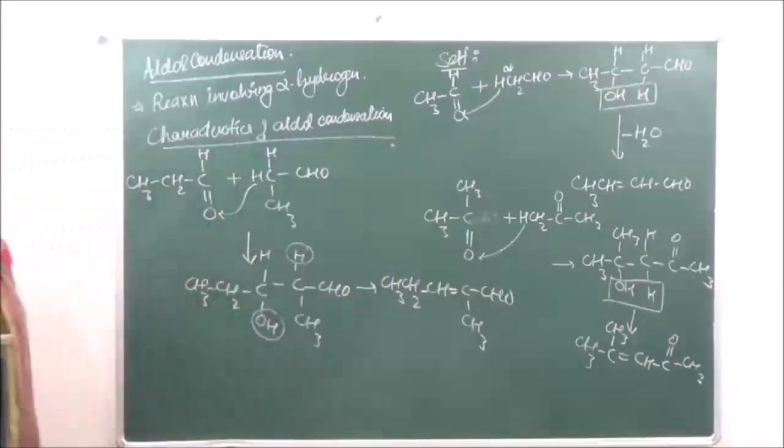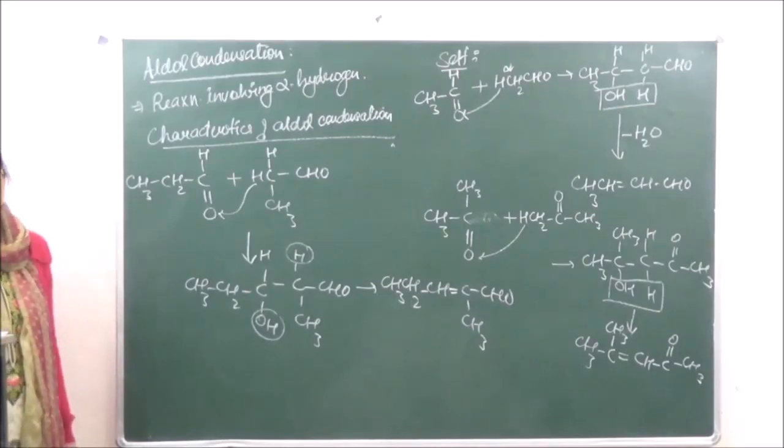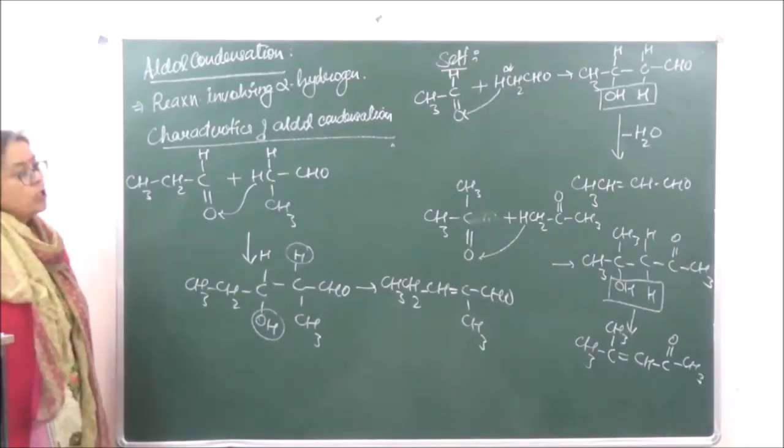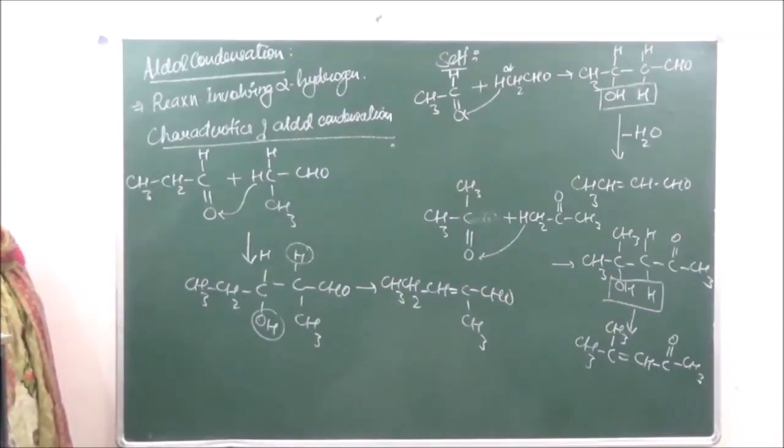This is the product which we will get over here. So all these are examples of self-aldol condensation in which we are taking two same molecules. Remember that the product will depend upon the alpha carbon atom or the alpha hydrogen atom which is going to be present in any compound.